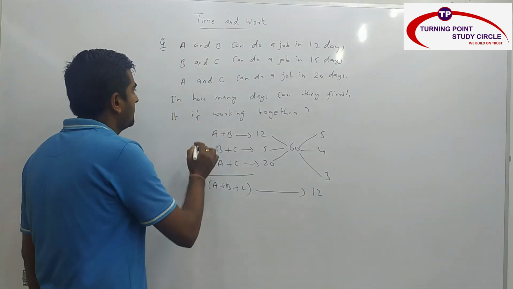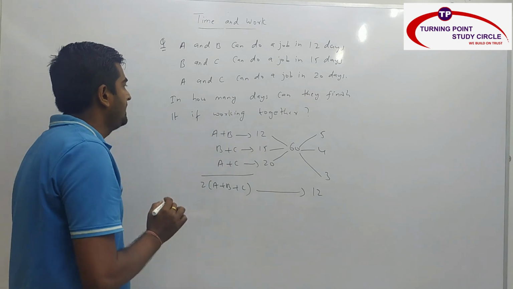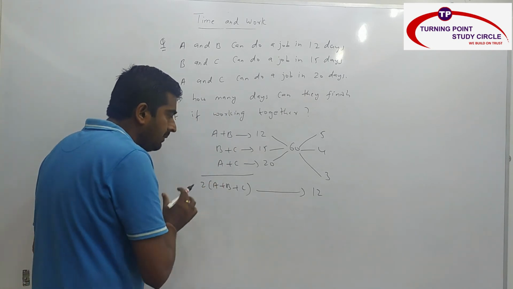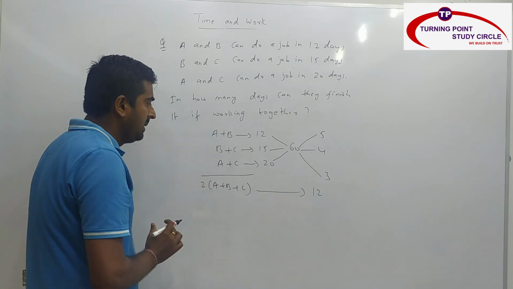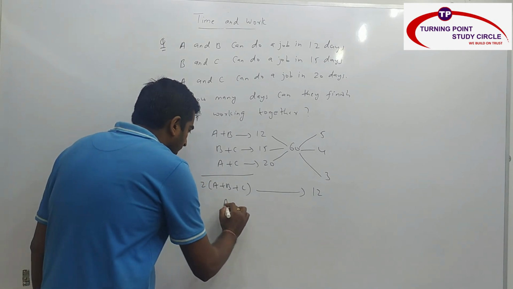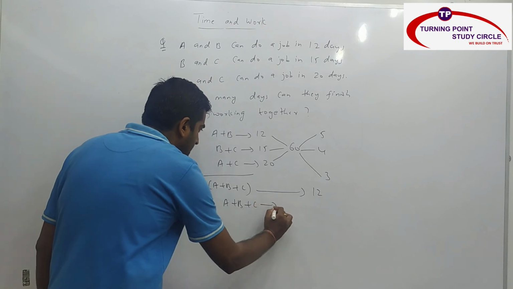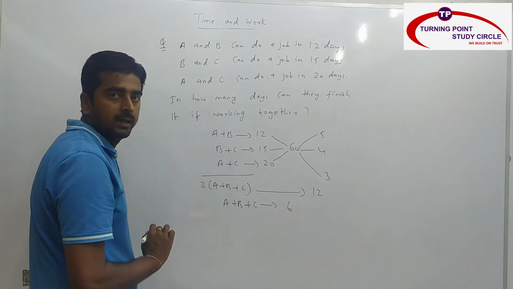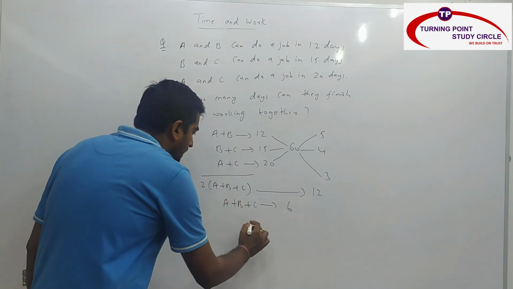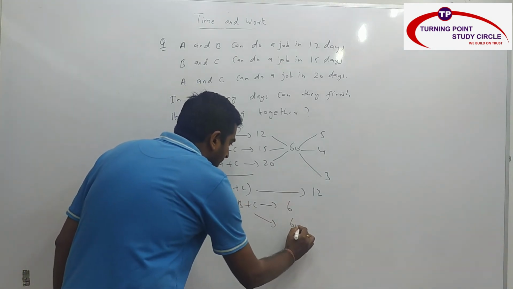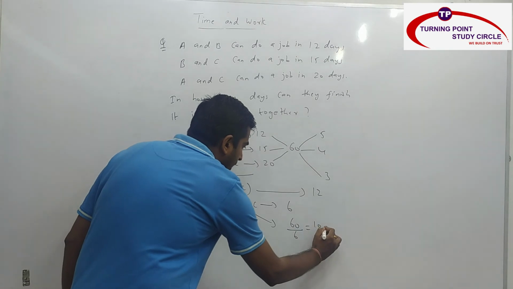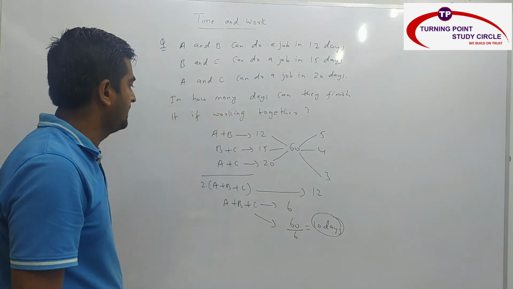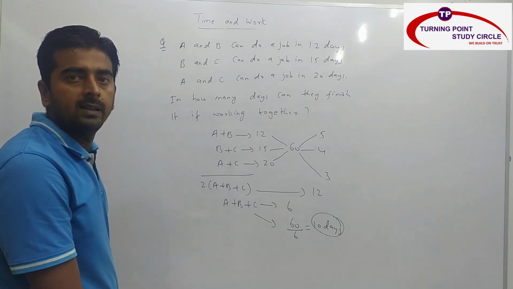But what they are asking, in how many days can they finish if they are working together? That is A plus B plus C they are asking. But here we got 2 into A plus B plus C, which is nothing but 12. So A plus B plus C is nothing but how much? 12 by 2, which is nothing but 6. Now efficiency of A, B, C combinedly we got 6. So total work is nothing but how much? Same, 60 by 6. What is the answer? 10 days. So A, B and C together can finish the work in how many days? Answer is nothing but 10 days.